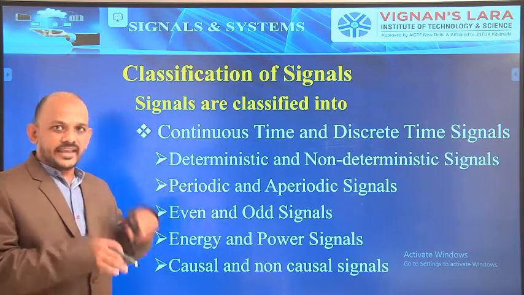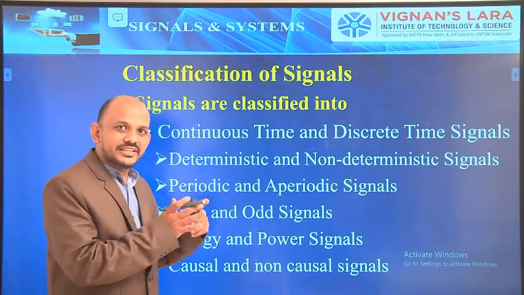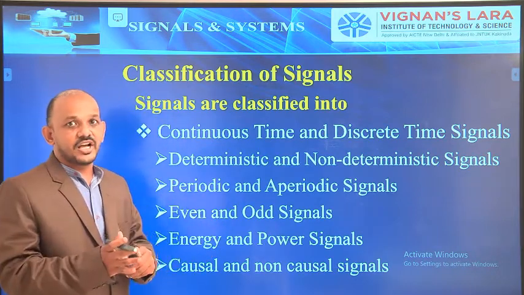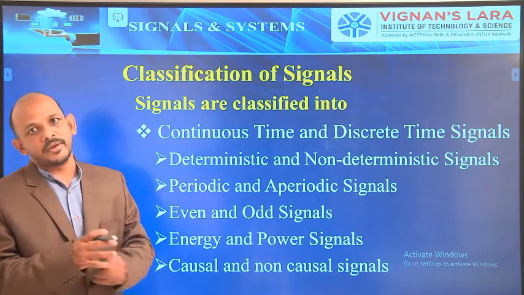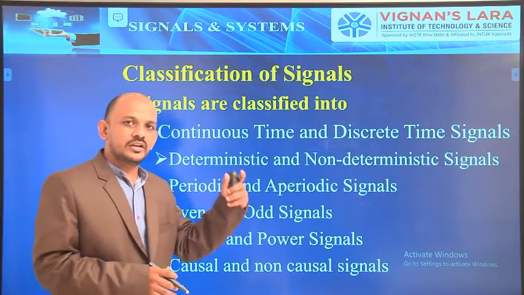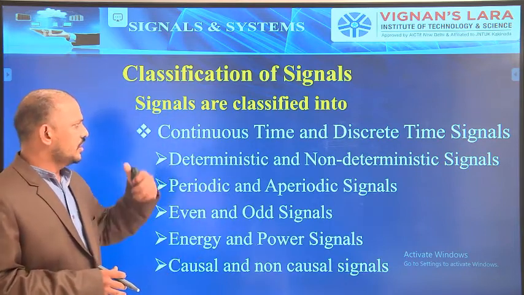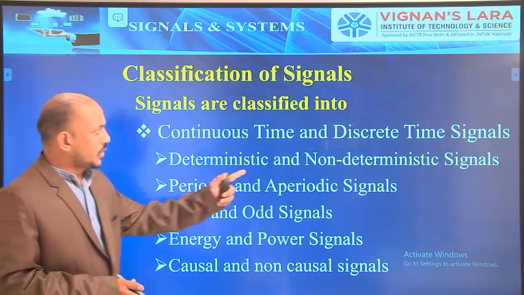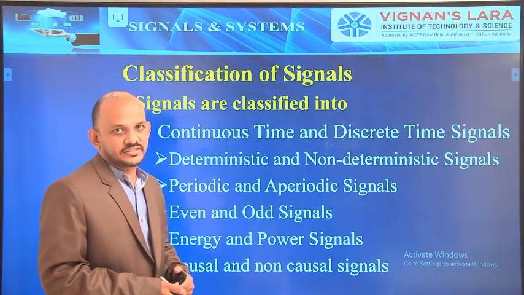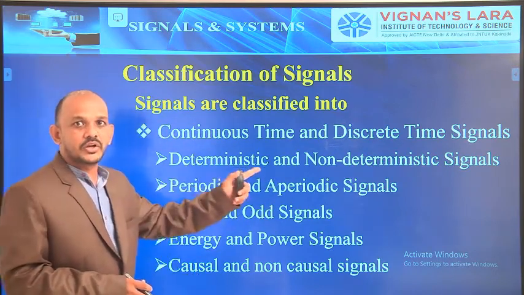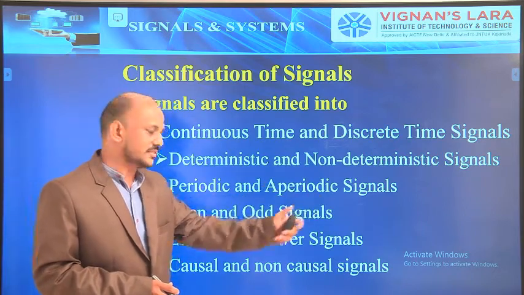Again, these continuous time signals and discrete time signals are classified in many ways. What are they? First one is deterministic and non-deterministic signals.